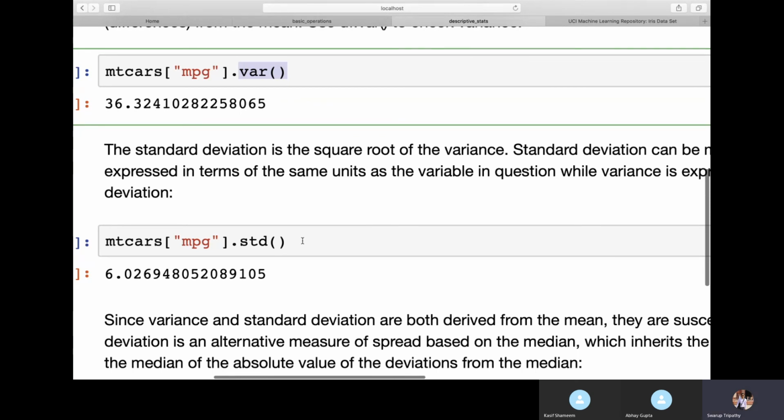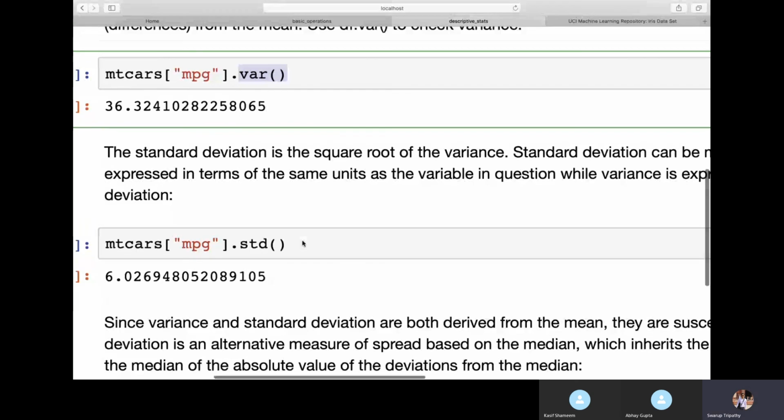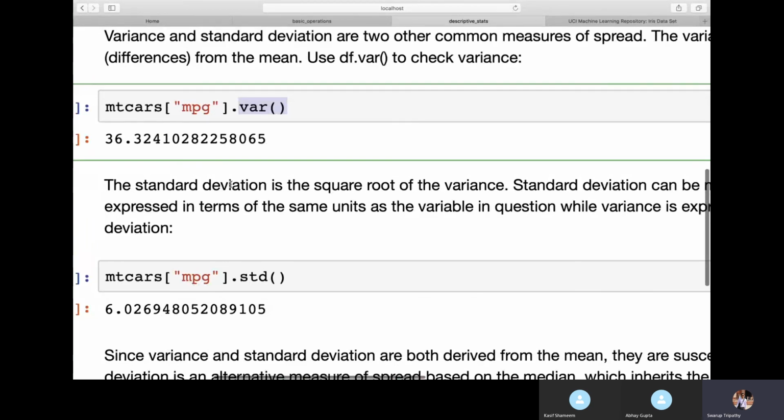Next, one more thing: the variance we are getting is not that robust, because we already saw that we had one outlier within our data. When you have an outlier, your mean gets shifted. We saw that the mean gets influenced by outliers, so it is no longer at the center. For that we have the median, which is more robust.